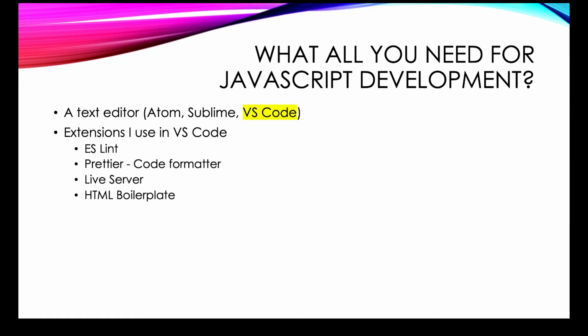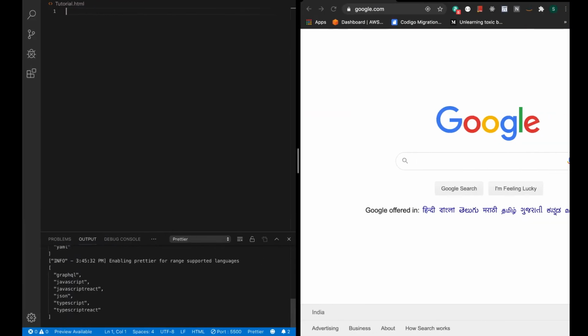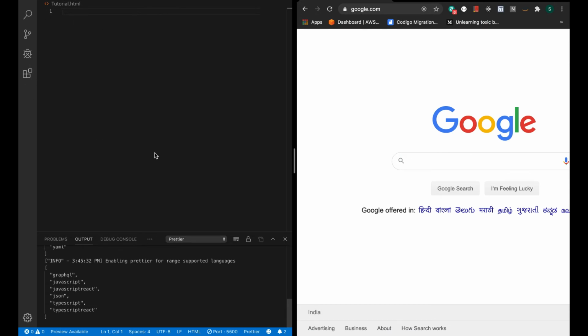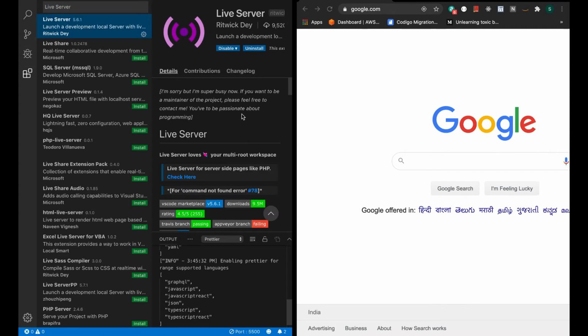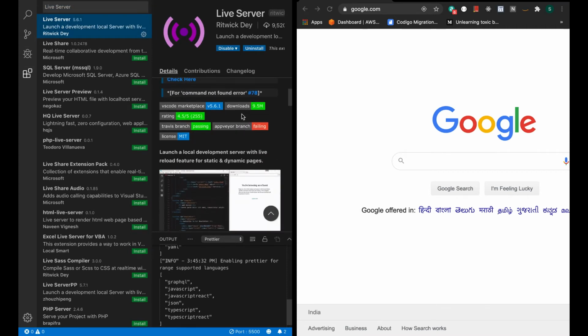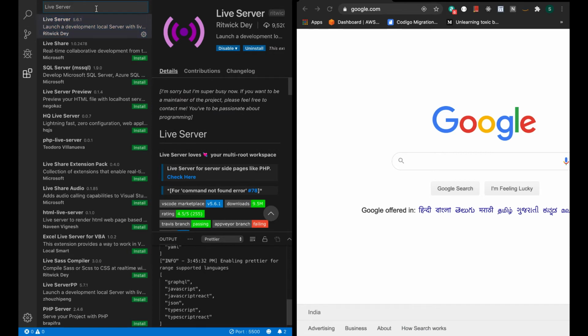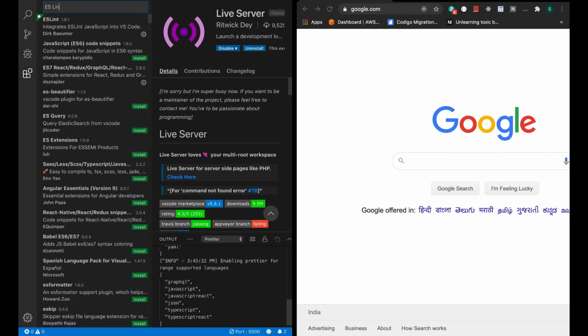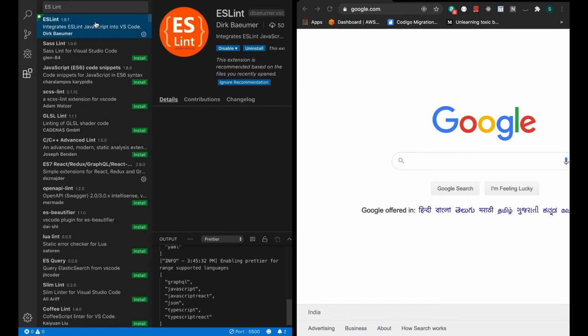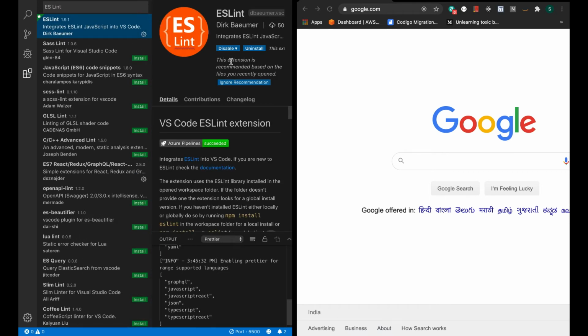So let's see all these extensions. This is the VS Code which I use. Let's see, live server. So this is live server. You can install that. We'll see how this works in a moment. Then there is another thing called ESLint. All these are installed, you can go and install them.